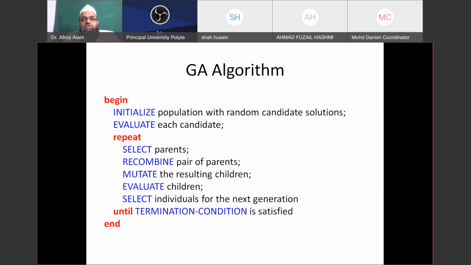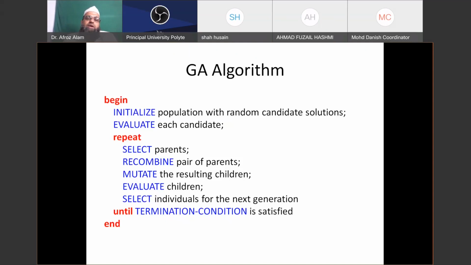If we want to summarize our algorithm in any programming language, we may start like this: begin, then initialize population with random candidate solutions. If you have some guess, you can start from that point. If you don't have any idea, you can start from any point. You just need to check that the chromosomes represent a feasible solution, whether poor or better, but it must be feasible.